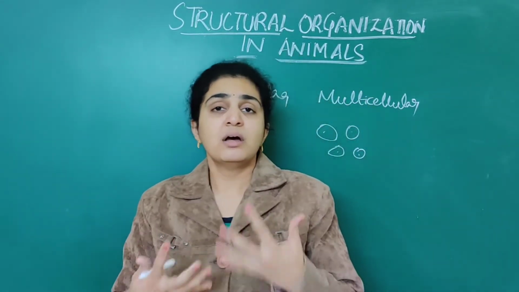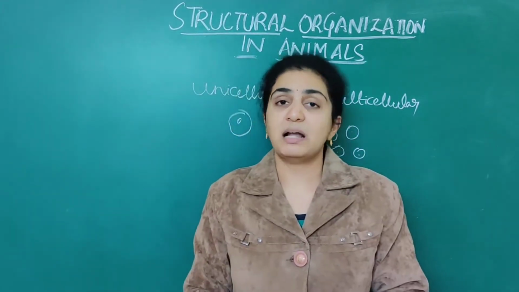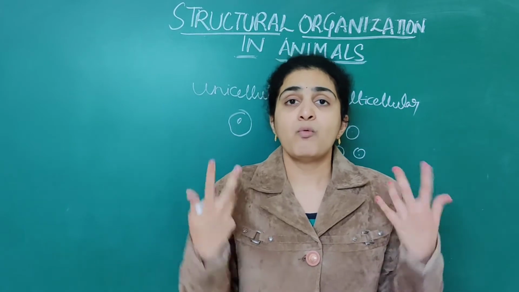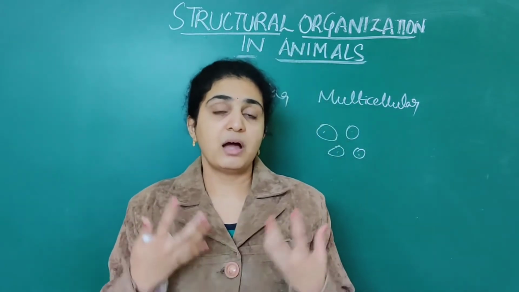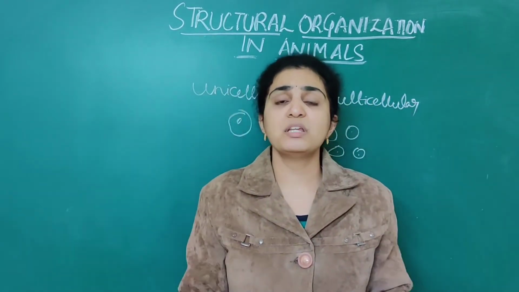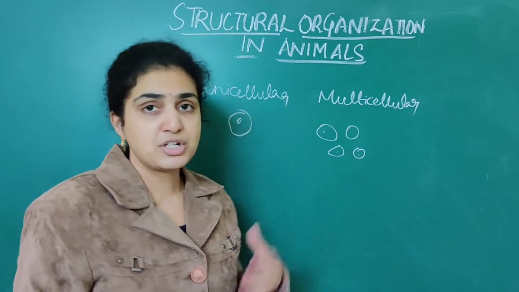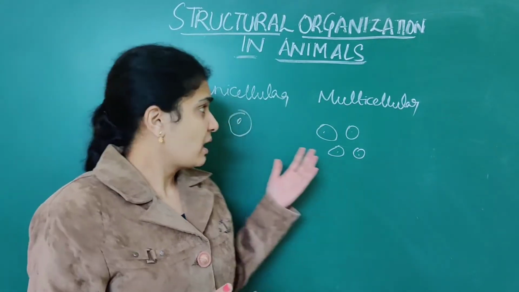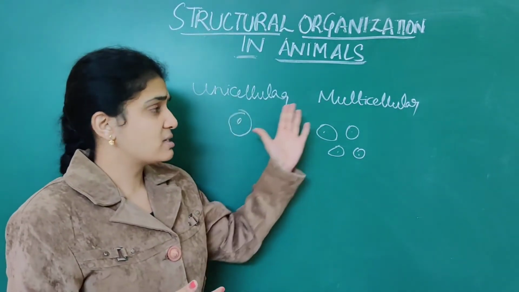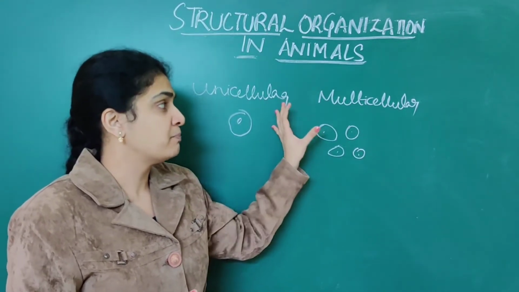Suppose our human beings, we are called multicellular organisms. Hydras also are called multicellular organisms because numerous cells are present, and they help in the functions of our body. So these are called unicellular, and these are called multicellular organisms.